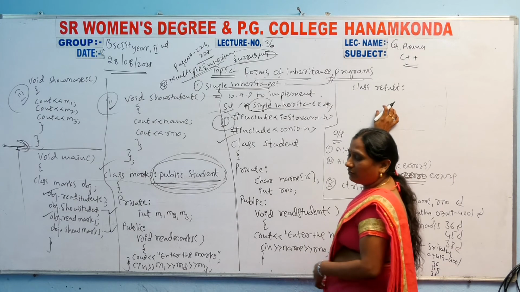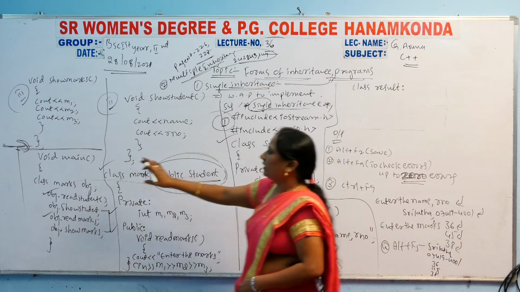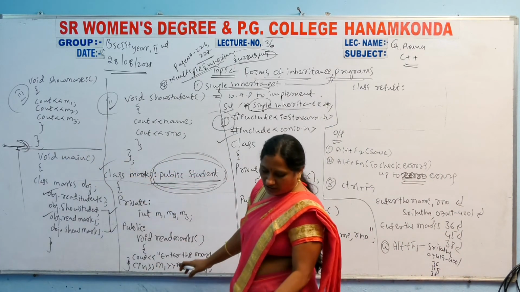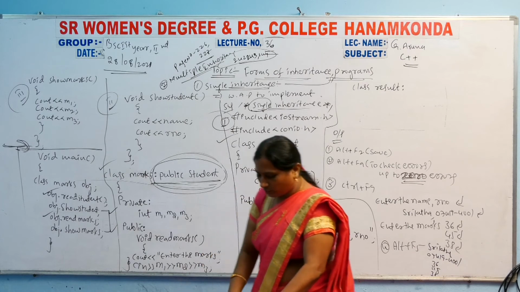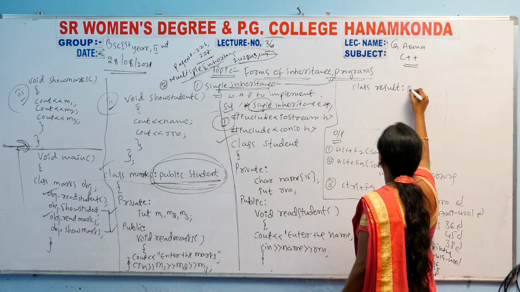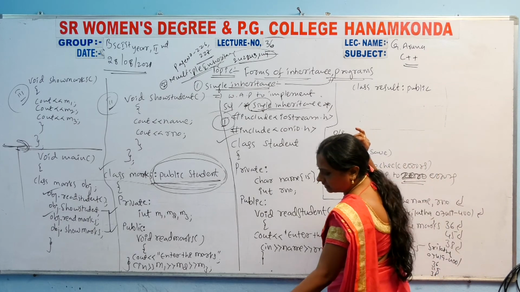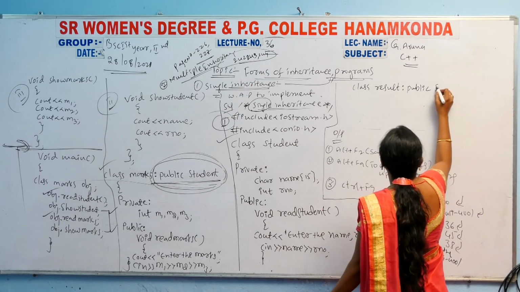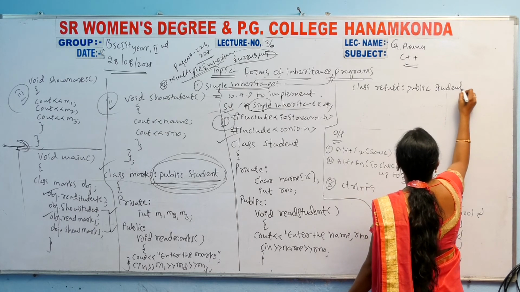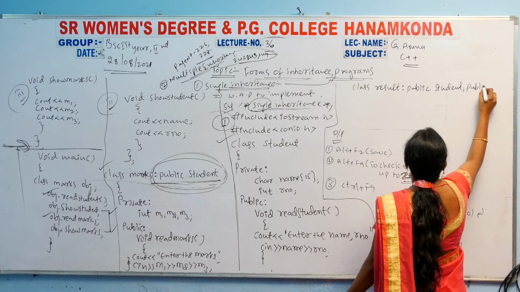So this is the derived class. Here you have to write, before main, the result class. In that result class you have to take a public, so in that public you have to take student and public marks.